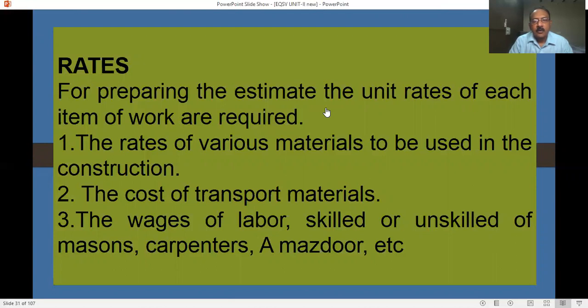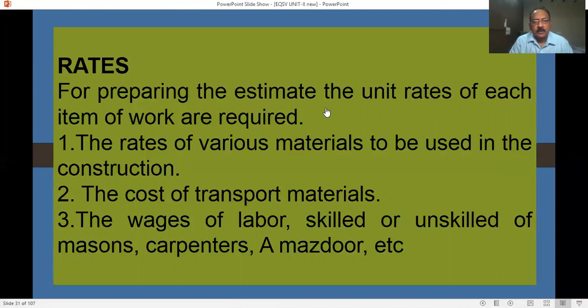These are all various items. The rates are required even for plastering, painting, ceiling, elevation, fixtures. So different items will have different rates.